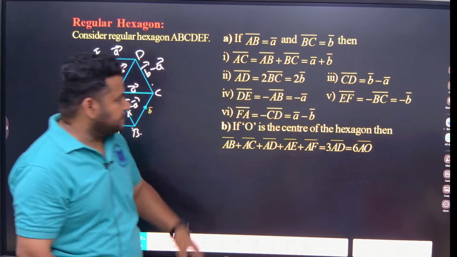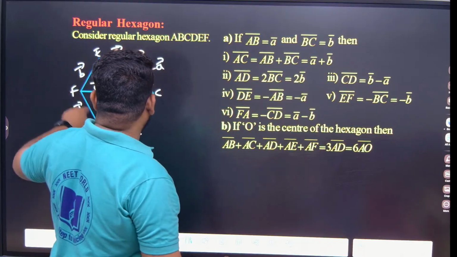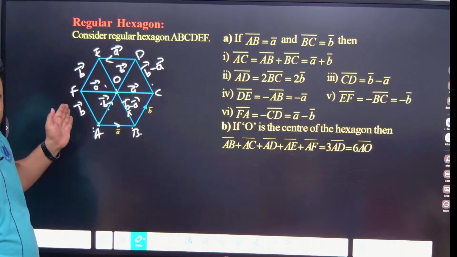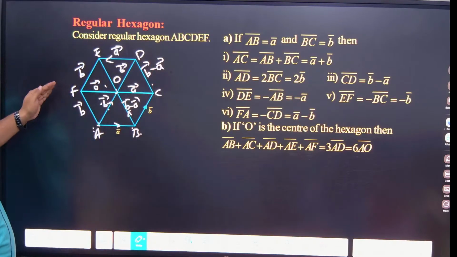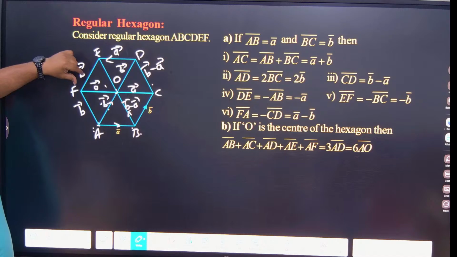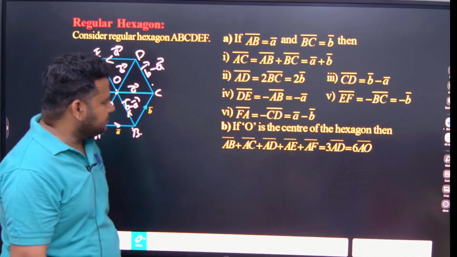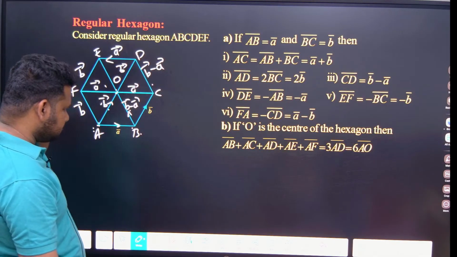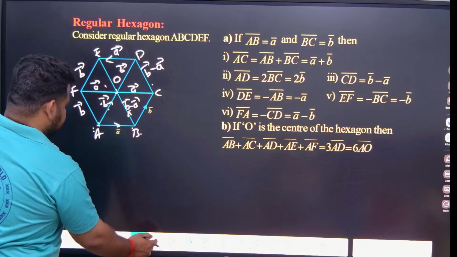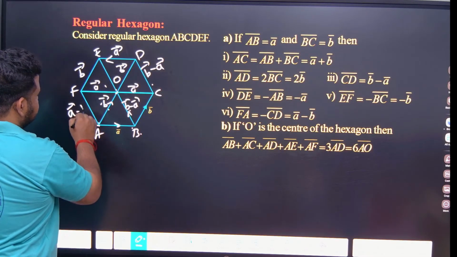Okay, that is fine. EF. EF is what here? See here, EF will be minus B. Why? Because BC is going like this. BC is this direction. EF will be the opposite direction. So magnitude will be B only, but direction will change, so this will be minus B. That is correct. FA. FA is equal to what? FA we should take as A minus B.